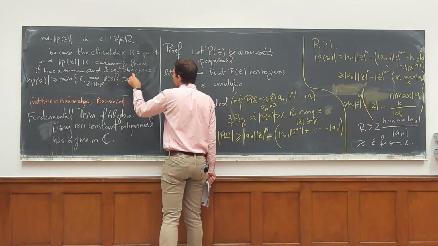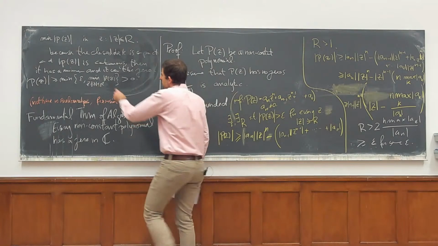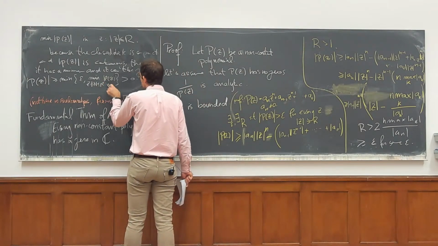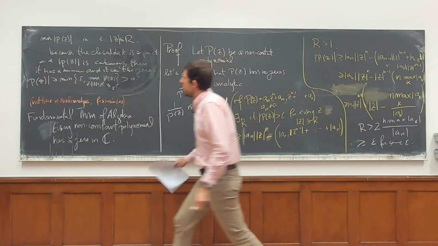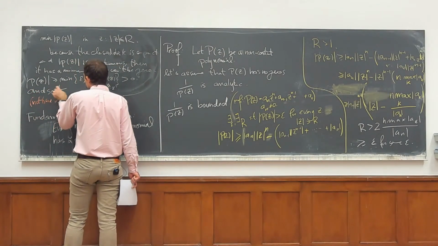So this is strictly bigger than 0, and this is something that doesn't depend on anything. We can call this epsilon prime, and so 1 over P of z is bounded.